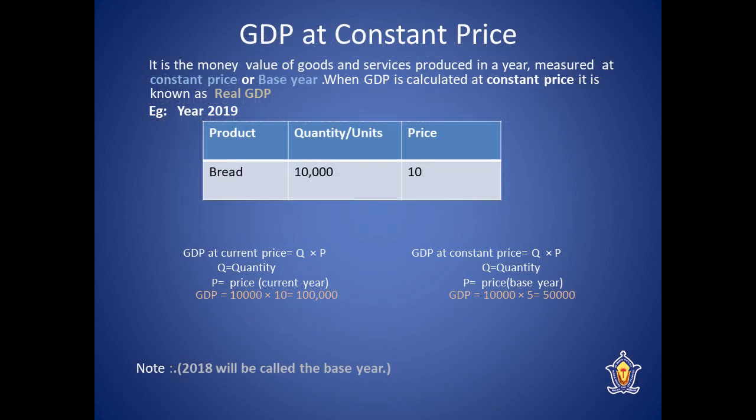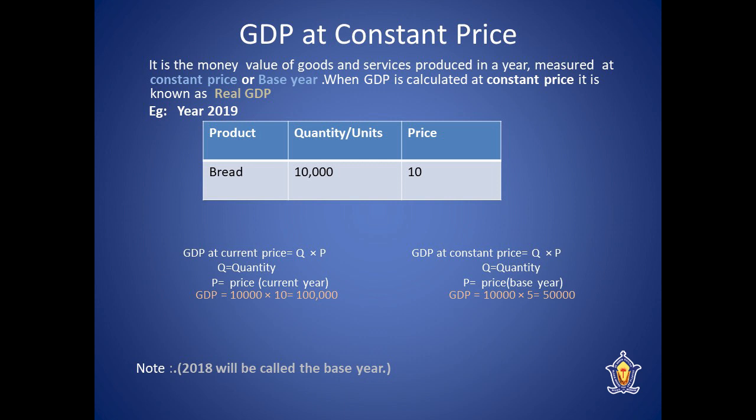Now let's understand GDP at constant price. It is the money value of goods and services produced in a year measured at constant price or base year. That is called GDP at constant price. It is also known as real GDP. That is, when GDP is calculated at constant price, it is known as real GDP.